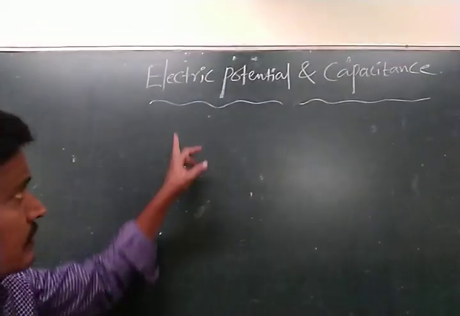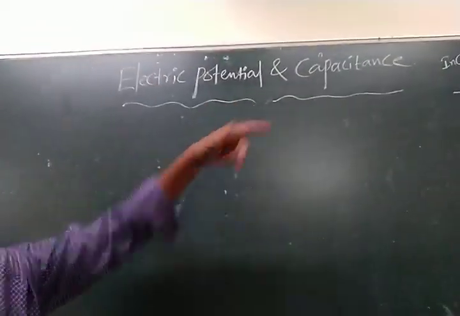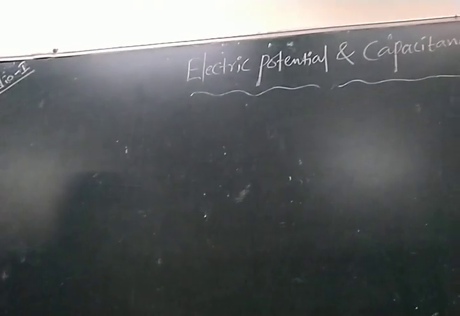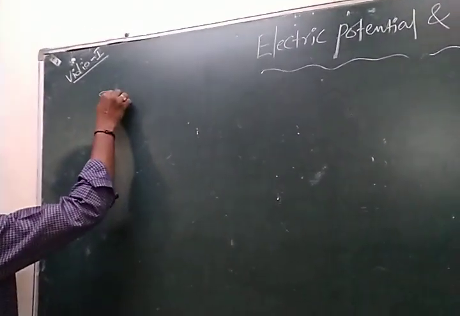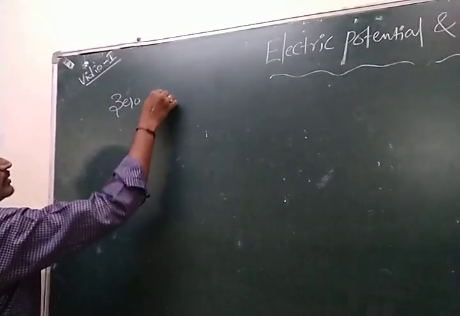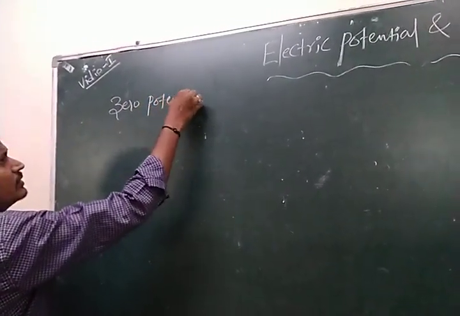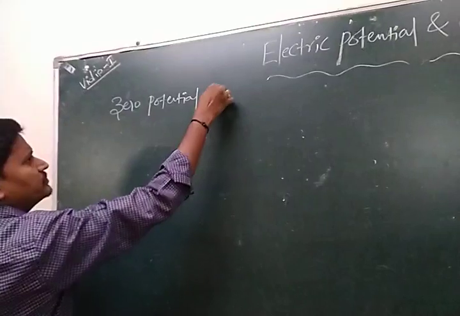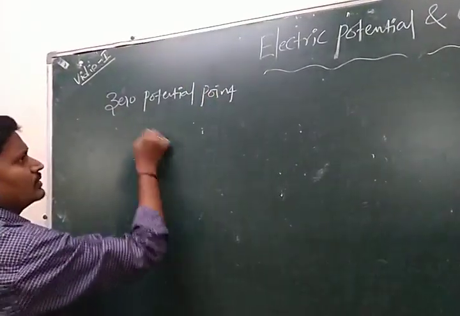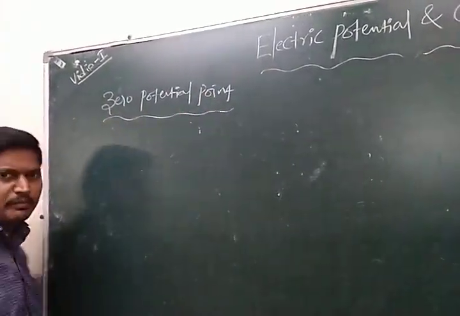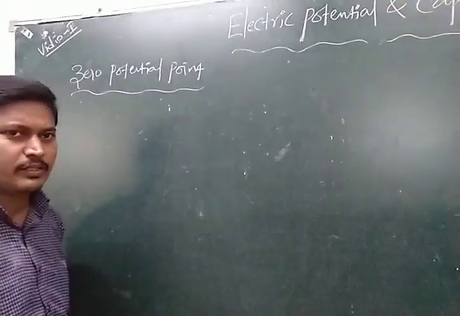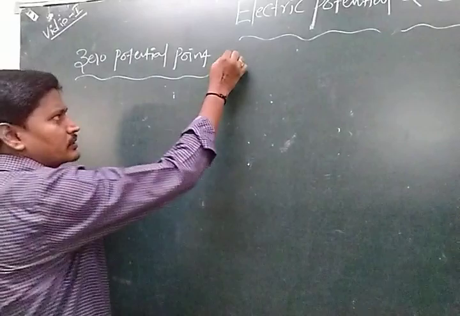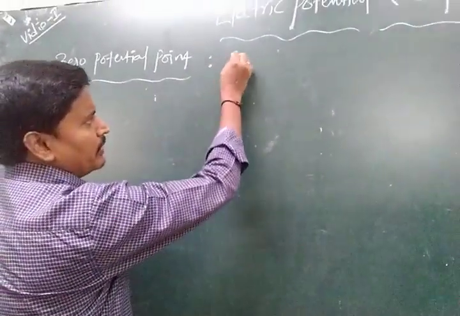Today's topic is electric potential and capacitance. The subtopic is the zero potential point. Zero potential point means the point at which the resultant potential is zero. It is called the zero potential point.